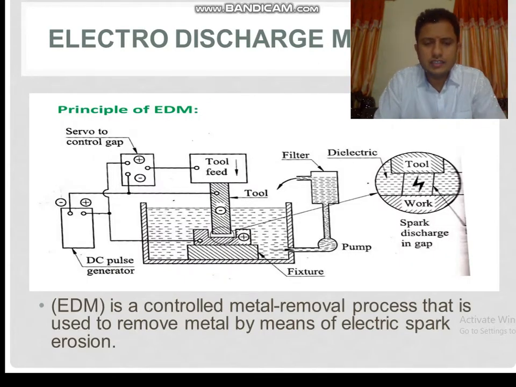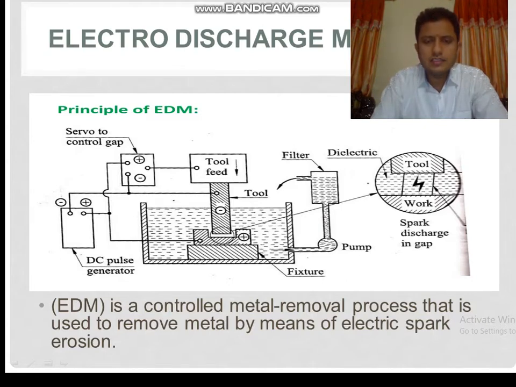As we have seen in the EDM figure, it shows a tool material and workpiece material. There is a container completely filled with dielectric fluid. In the dielectric fluid, at the bottom, there is a fixture, which is used for holding your workpiece.